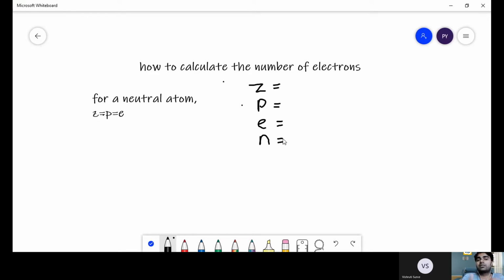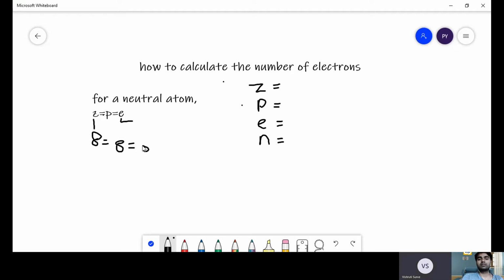If you want to find the number of electrons of any particular atom of an element, all you have to do is look at its atomic number. Like for example, oxygen. What is the atomic number of oxygen? 8. Right. So since 8 is the atomic number of oxygen, 8 is the number of protons and 8 is the number of electrons.